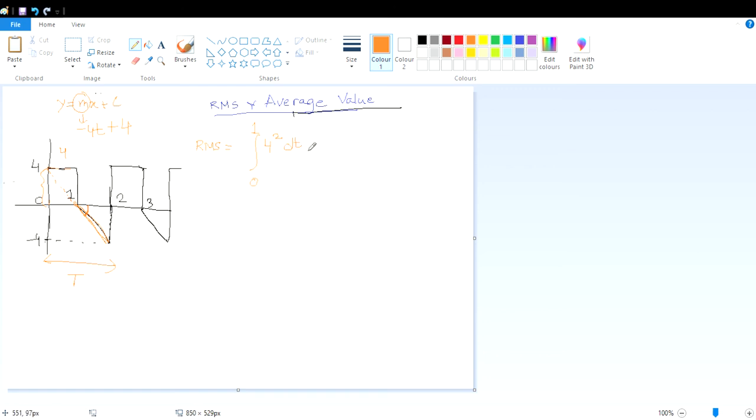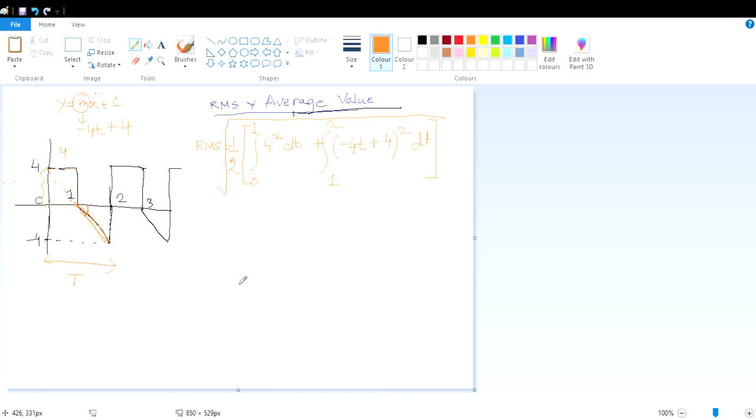Now, if I want to write the expression of this part, it will be (-4t + 4) whole squared, and we have to integrate this over the time period 1 to 2, and the whole thing will be divided by the value 2, and then we have to take the root.